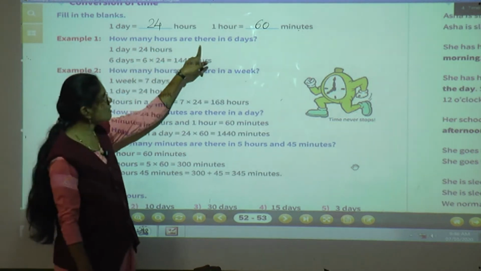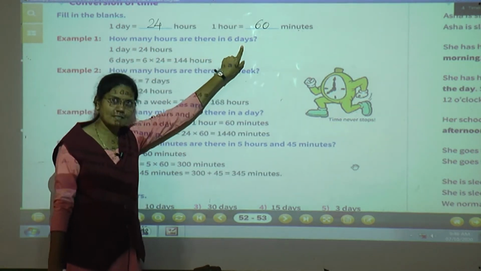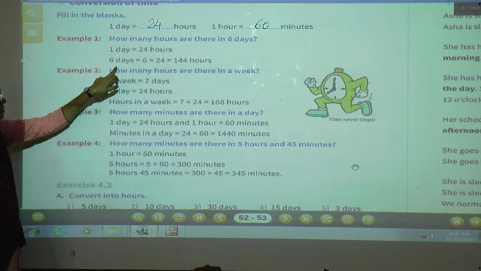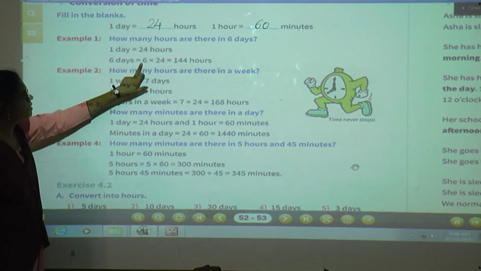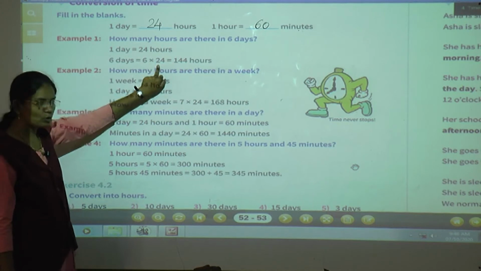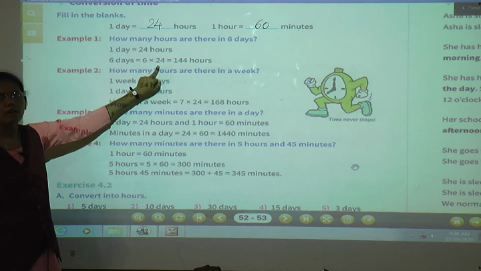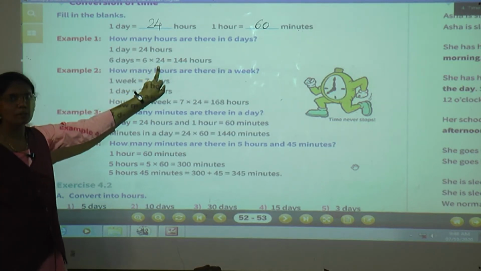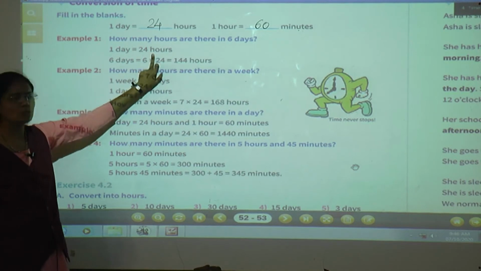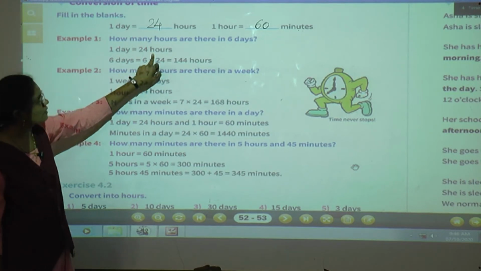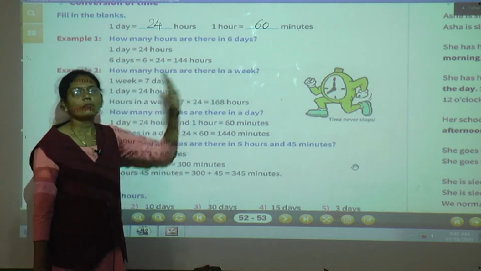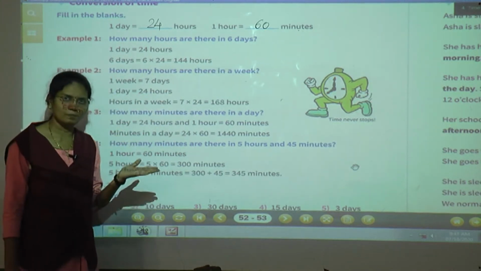How many hours are there in 6 days? So here in the next step we will write 6 days is equal to 6 into 24. Why do we have to multiply it by 24? Because 1 day is equal to 24 hours and these 6 days we have to convert into hours.